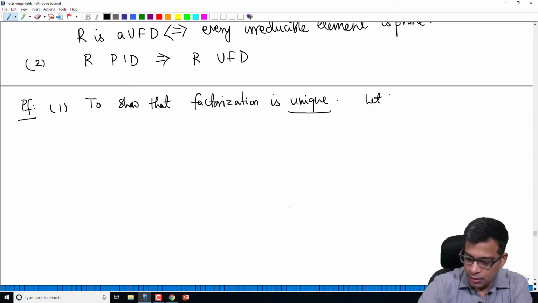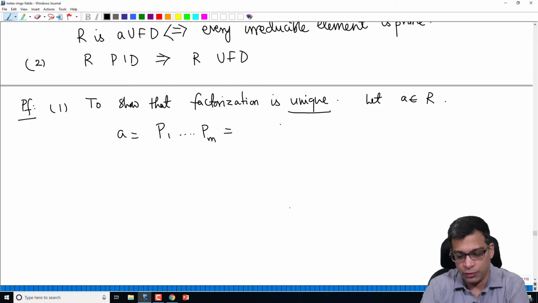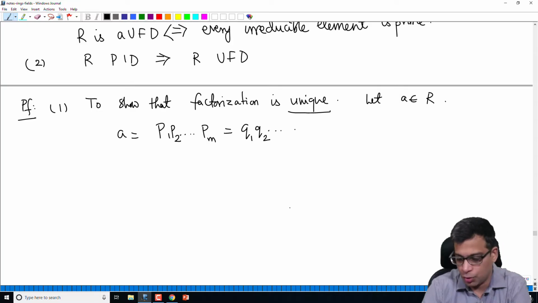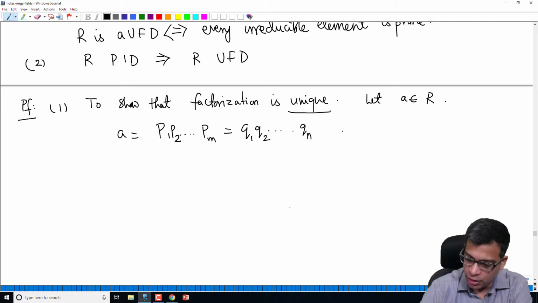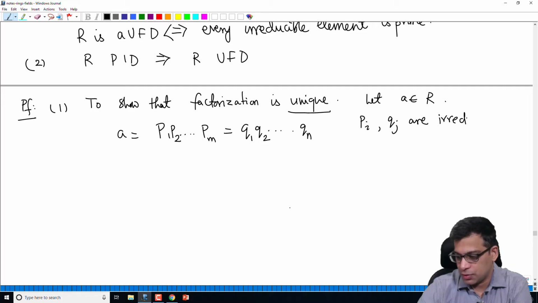Let a be any element of R, and suppose it has two potential factorizations. Let's call them p1 times p2 times p3, and so on up to pm. And at the same time, let's say it has another factorization q1 times q2 times q3 up to qn. What is the hypothesis here? The pi's and qj's are irreducible elements.